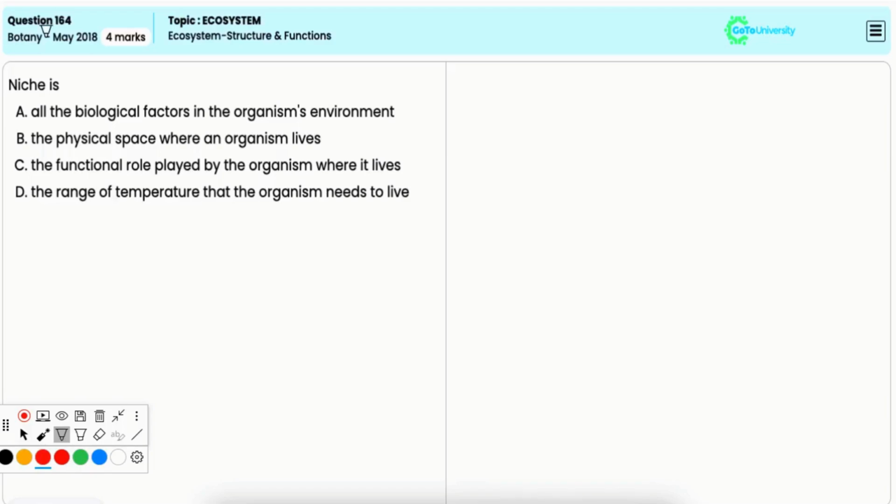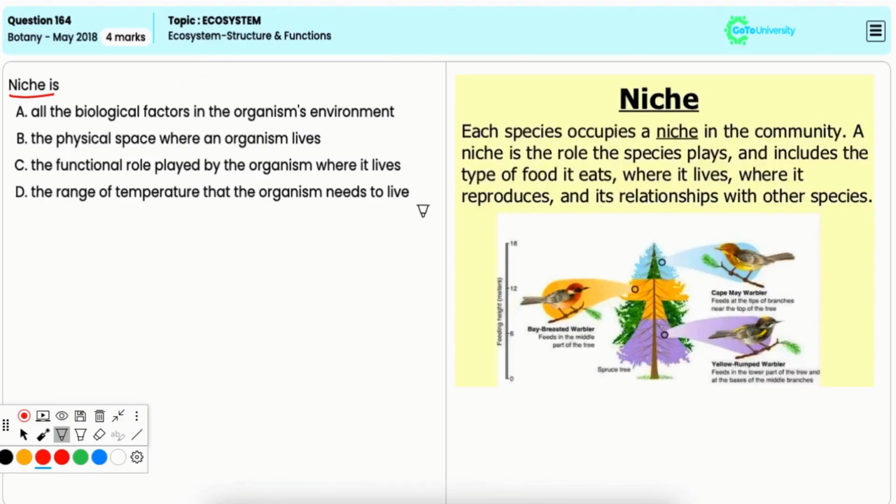In this question, you have to identify the correct definition of niche. Option A, all the biological factors in the organism's environment. It is incorrect because this refers to the biotic components of an ecosystem and not the niche.